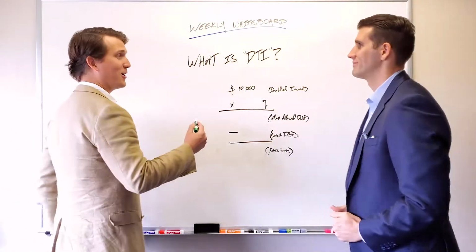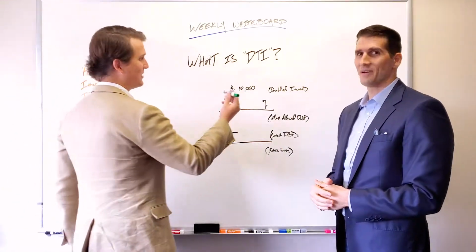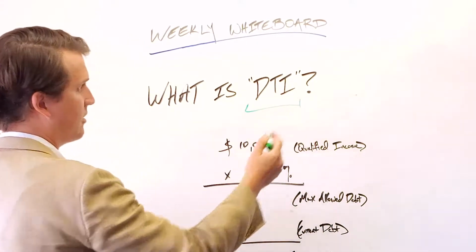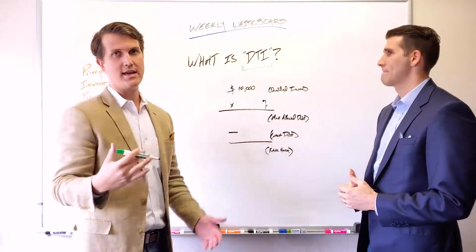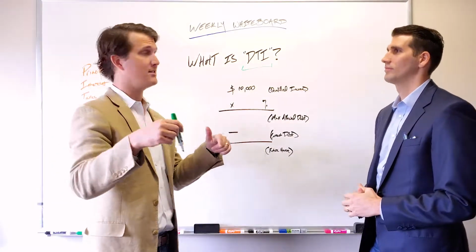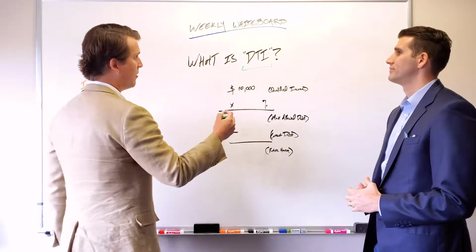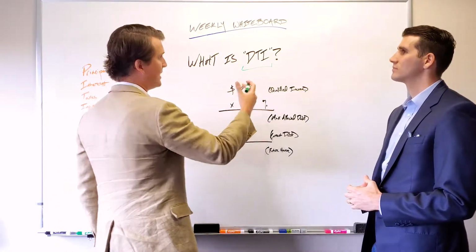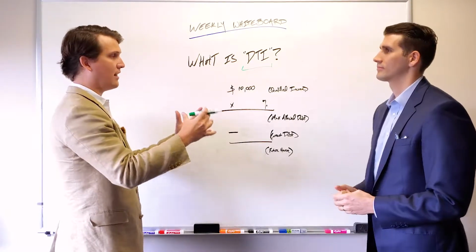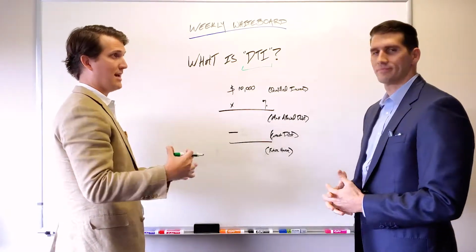Yeah, knowing how much you can borrow, that's kind of the main thing. We deal with it every day, very important. So DTI, all that means is debt to income ratio. And we shot a video recently about how we come up with the income piece. So if you're curious about that, we'll link that to this video. Go check it out. But what we're doing is we're taking that qualified income number on a monthly basis and dividing that by that borrower's monthly debt obligations.